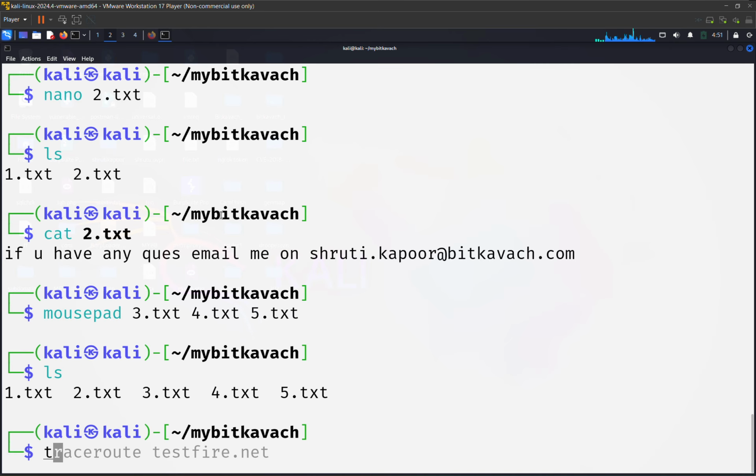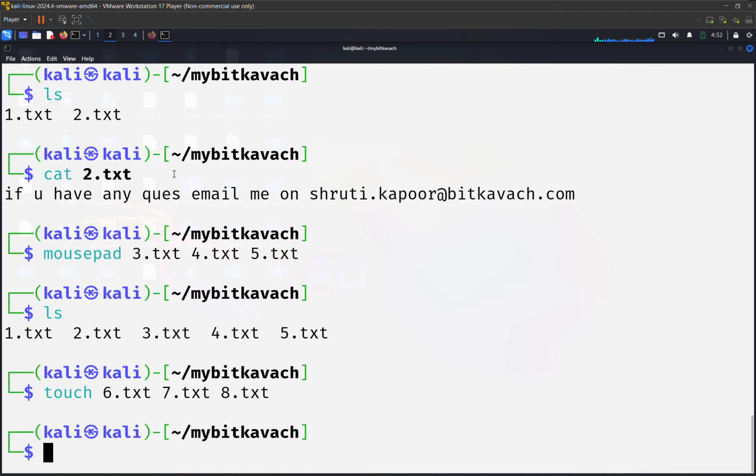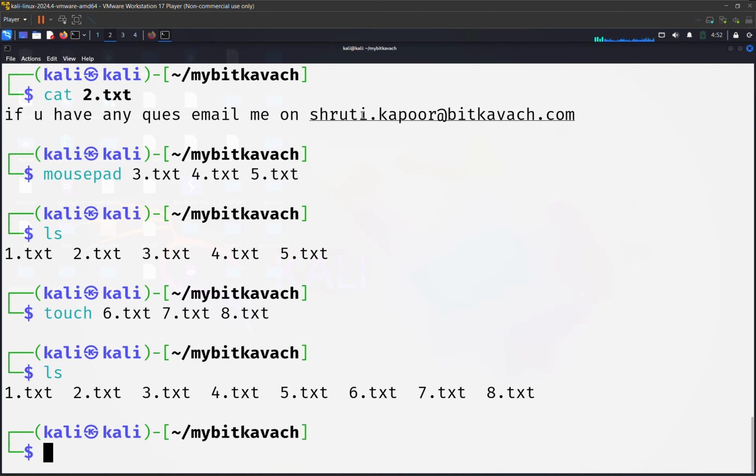Now we have one more tool, that is touch. So touch will be helping in creating blank files. Like you have observed, with the help of mousepad and Nano, the editor is getting opened. But now let's say if you don't want to open an editor directly, if you want to make a blank file, you can use touch. So touch 6.txt, 7.txt, 8.txt. So now these files got created. Type ls, we can see all these files are here.